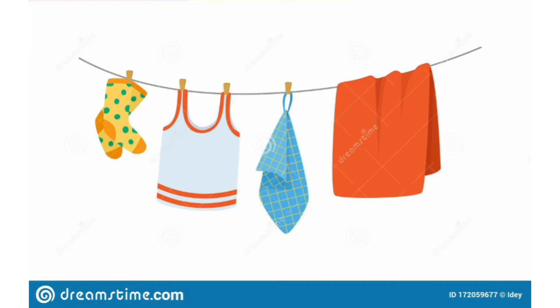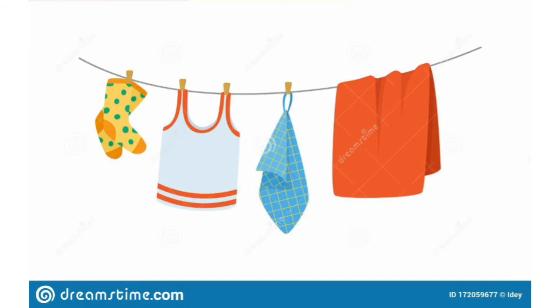Now come to wool. Can you see the picture of sheep here? So we get wool from sheep, angora, goats and camels. These are the animals from where we get wool.